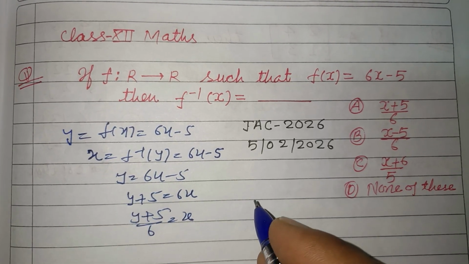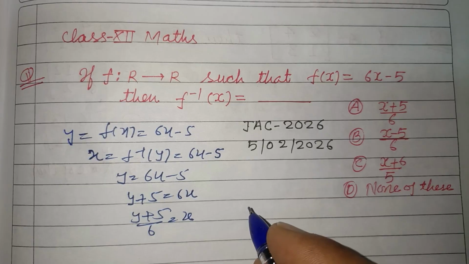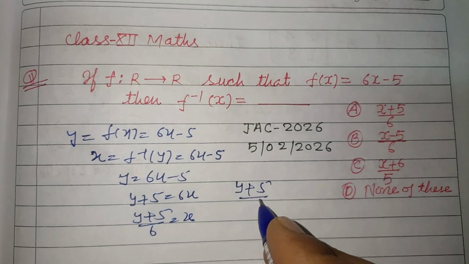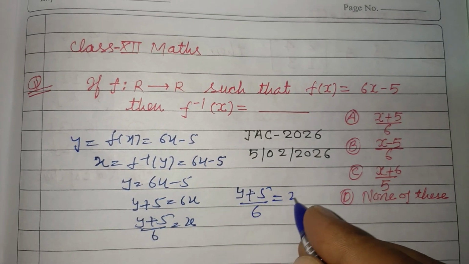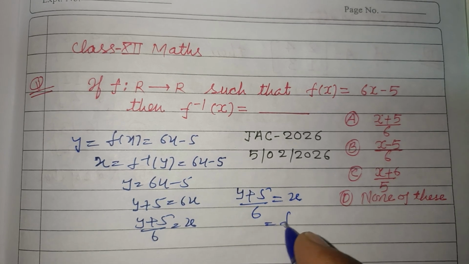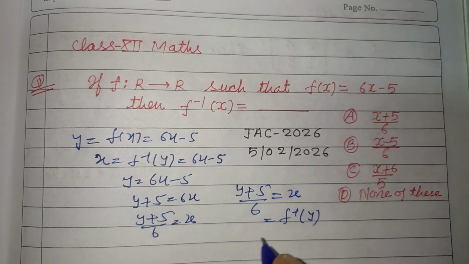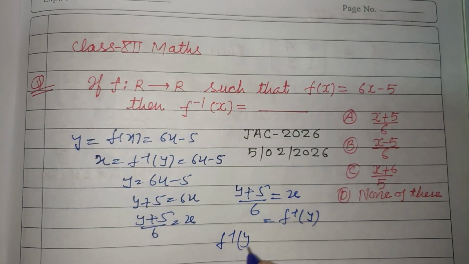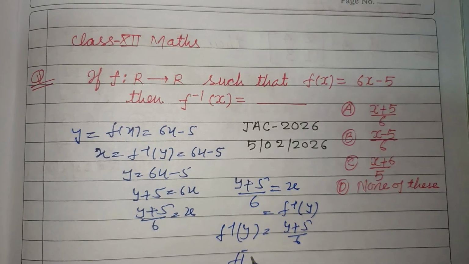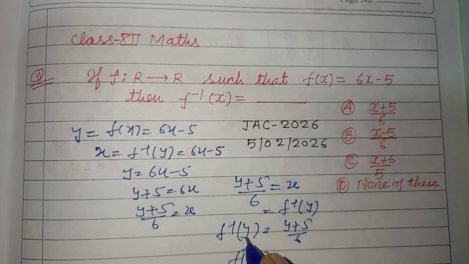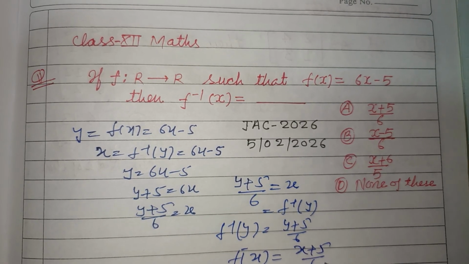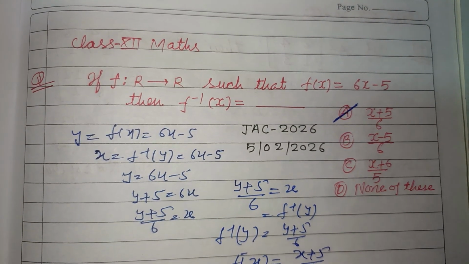So putting this, x equal to y plus 5 upon 6, that is x, and which is f inverse y. f inverse y equals y plus 5 upon 6. Putting x in place of y, therefore f inverse x equal to x plus 5 upon 6. X plus 5 upon 6 is the correct answer of this question.